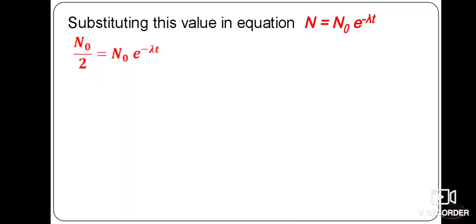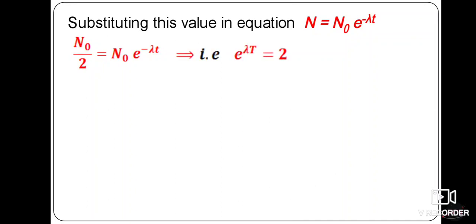So n is replaced by n naught by 2, and that must be equal to n naught into e raised to minus lambda T. Here it must be the capital T, but a small t is typed here by mistake; it is capital T.